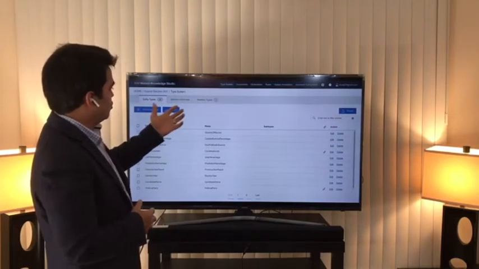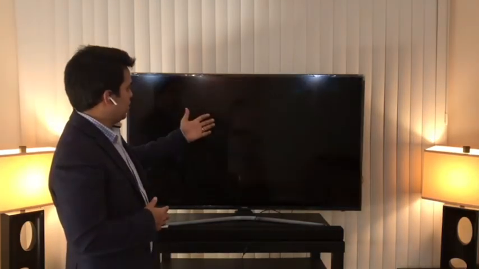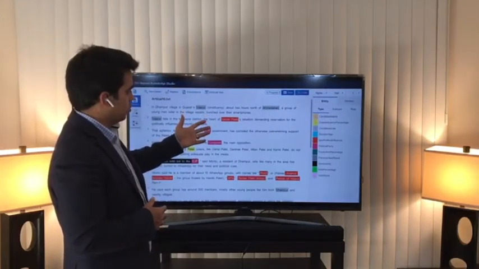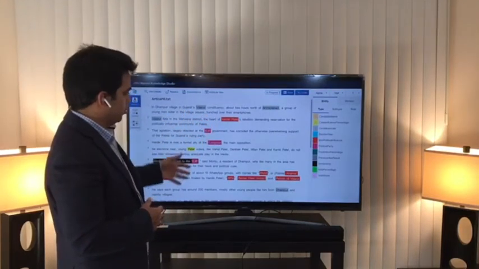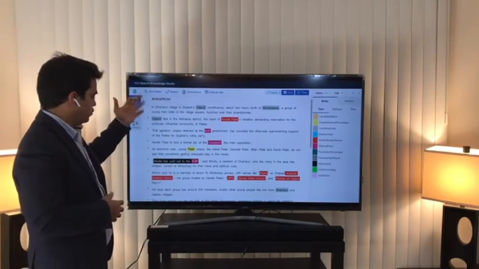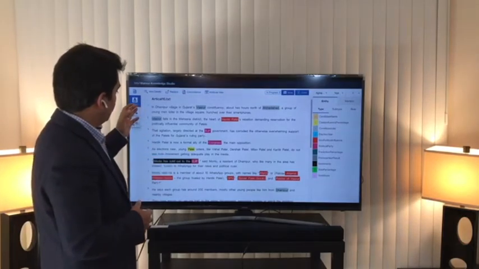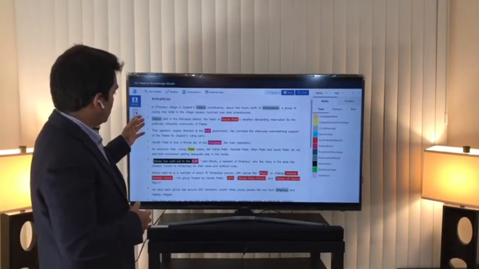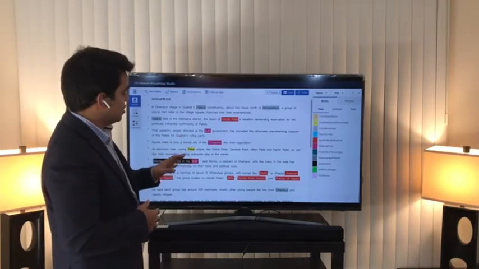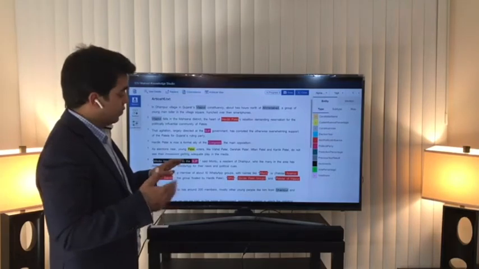Let me show you how we did the annotation. We used the IBM Watson human annotation component to annotate these documents. For example, this is article 10 which we collected from the internet, and we used this document to basically train IBM Watson so that it understands each and every attribute which we want for further analysis.